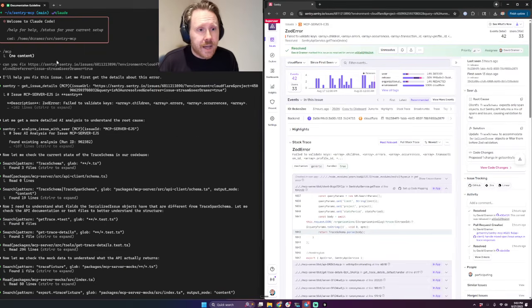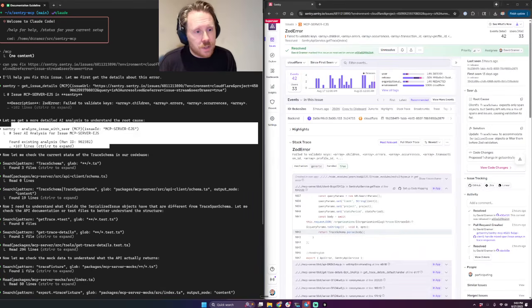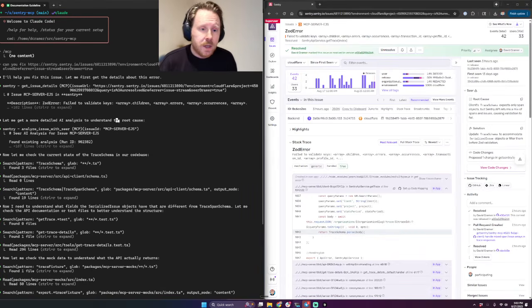But it does that. In that response, it also knows that it can call this, which is analyze issue with Seer. And what this does is it basically says, has a run already happened? Which in my case, it's already happened. I have this set up to run automatically whenever Seer has a high confidence of being able to generate a fix or identify a real problem.